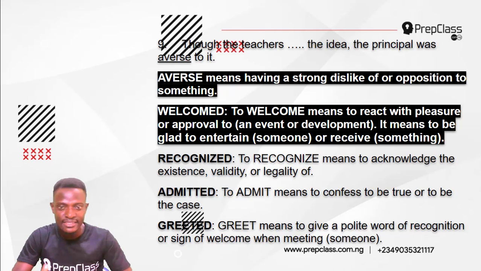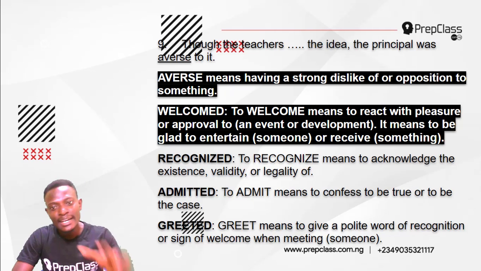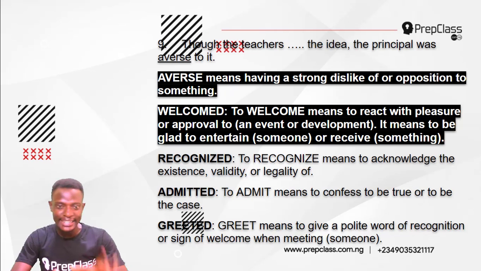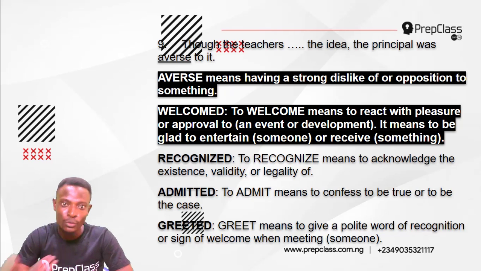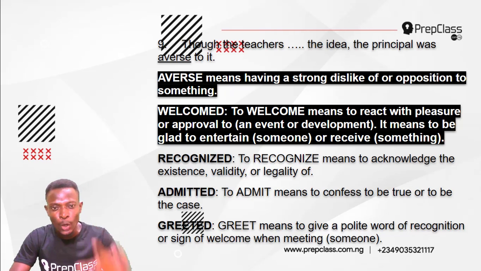It is not recognized. To recognize means to acknowledge the existence, validity, or legality of something. It is not admitted. To admit means to confess to be true or to be the case. It is not greeted. Greet means to give a polite word of recognition or sign of welcome when meeting someone. The most nearly opposite meaning to averse is welcomed.